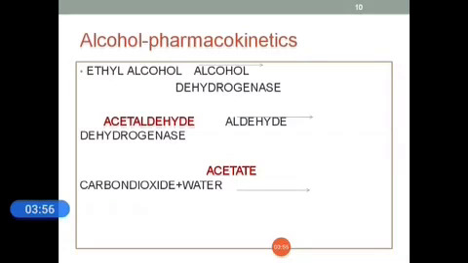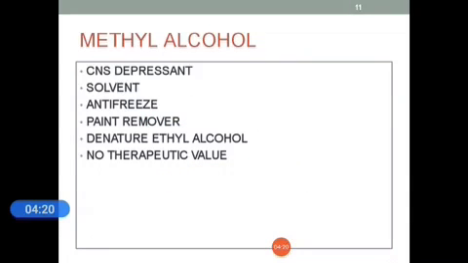Next we come to the pharmacokinetics of alcohol. Ethyl alcohol undergoes oxidation with the help of alcohol dehydrogenase, converting to acetaldehyde. Then with the help of aldehyde dehydrogenase, it is converted to acetate. So acetaldehyde and acetate are the two toxic metabolites. The production of these toxic metabolites causes certain toxicities in alcohol administration.